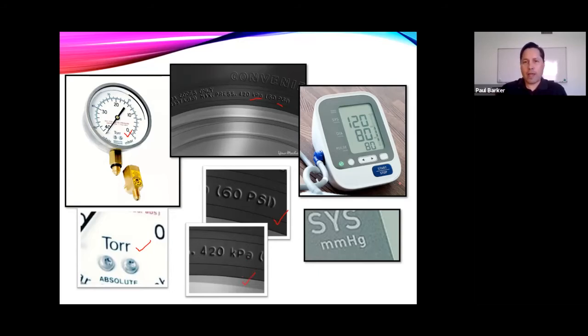And the picture on the right, this is a blood pressure sensor, so it measures the pressure for blood inside of a person. And very small right there in the picture, here's the zoom in of that. It is millimeters of mercury, mmHg. So all of these are units used to measure pressure. And what we're going to go ahead and do next, we're going to take a look at how can we go from one unit to another unit in measuring pressure.